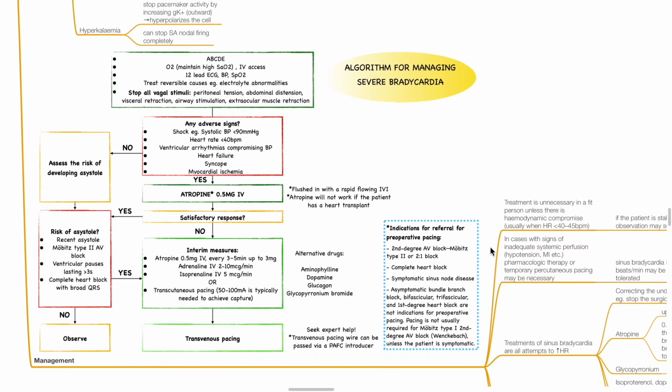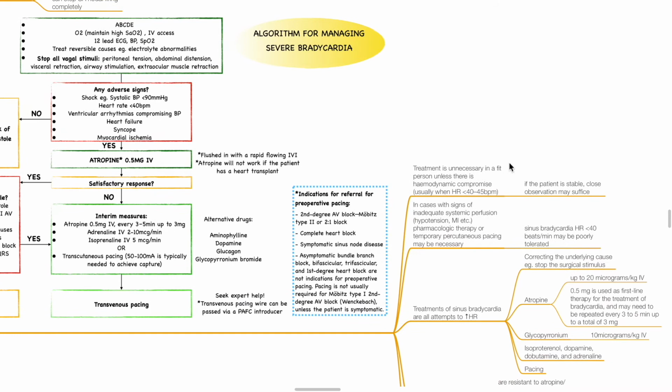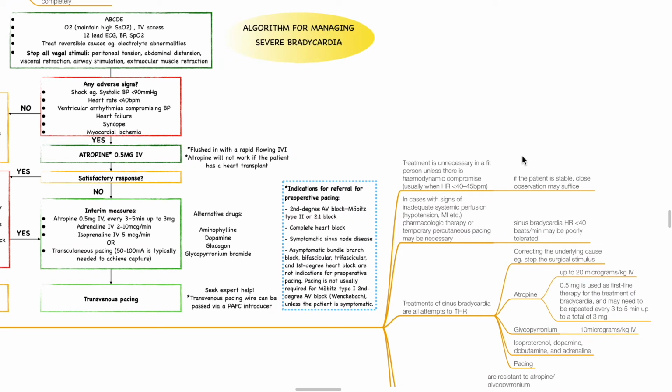The algorithm for managing severe bradycardia has been discussed in detail in Perioperative Arrhythmias Part 1. Treatment is unnecessary in a fit patient unless there is hemodynamic compromise, usually when heart rate is less than 40 beats per minute. If the patient is stable, close observation may suffice.